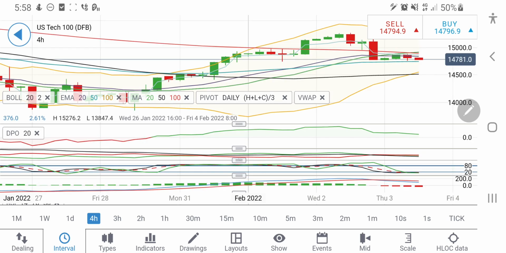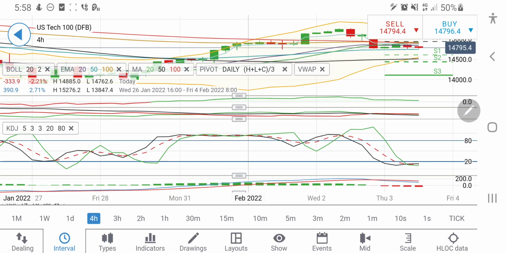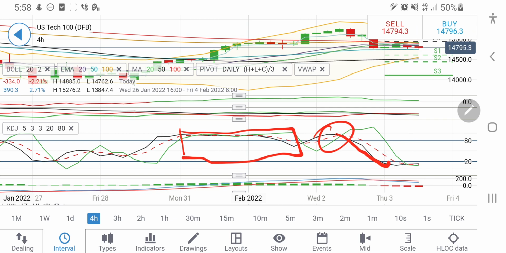Now let's have a look at the 4-hour chart. On the 4-hour chart, the stochastic is now oversold, and this is the point yesterday I told that we are expecting a drop. It was consistently sustaining overbought levels. Now from here we may see one sharp red candle, and it will again come back to oversold levels. That is what we had discussed. Now again it is in oversold levels.